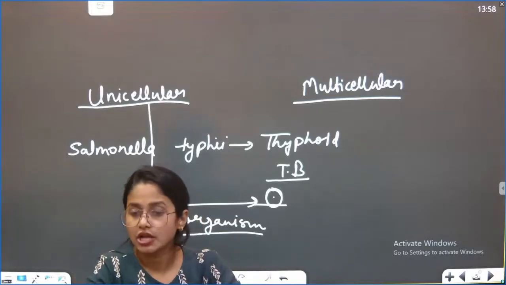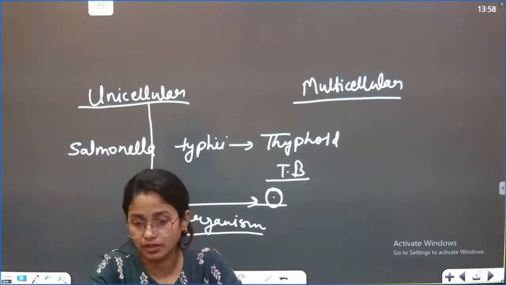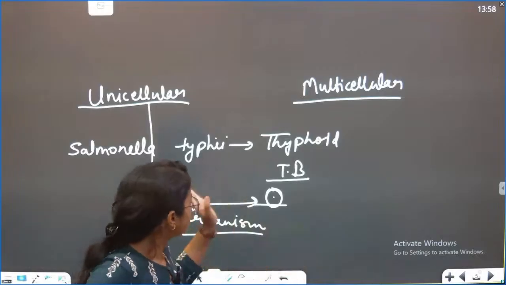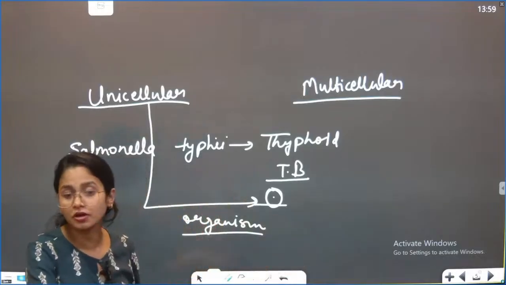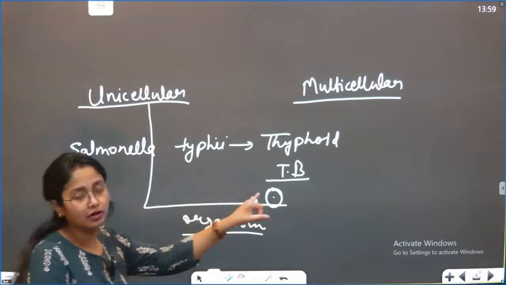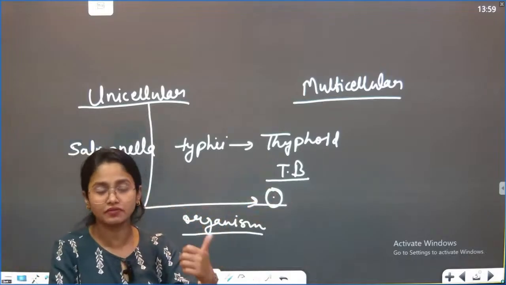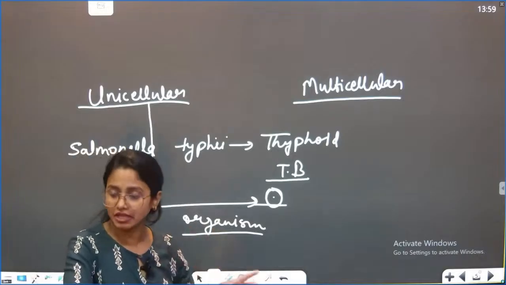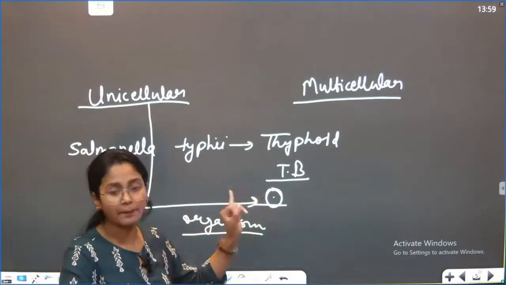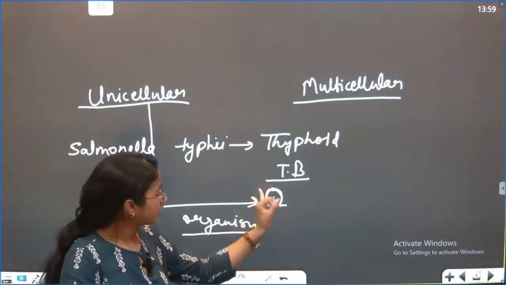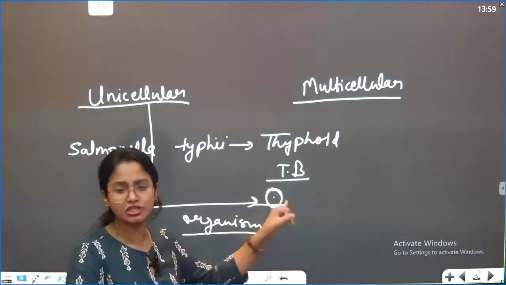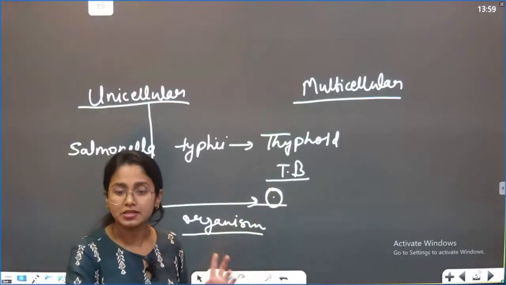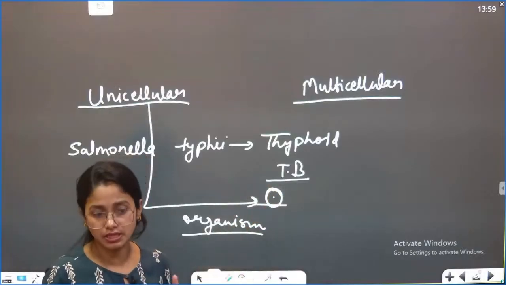These are multicellular, the body made up of multiple cells. But in the unicellular organism, all the respiration, digestion, excretion, and every kind of thing is performed in the single cell. Got it? This is the unicellular organism.